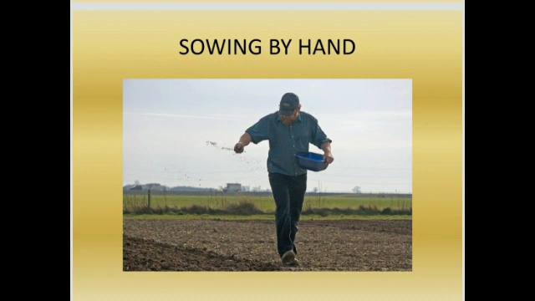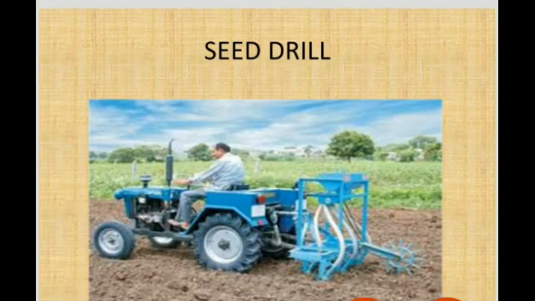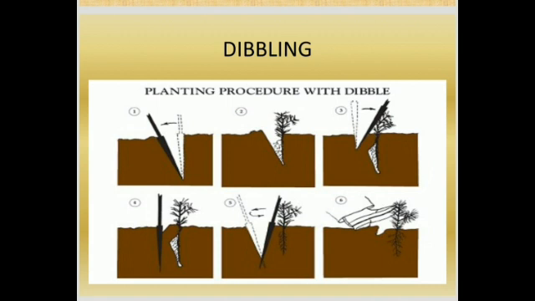This picture shows how we can sow the seeds manually by hand. This is the sowing by hand method. Seed drill is a modern method of sowing seeds. In this method, seeds are planted at equal intervals and at correct depth in the soil. Next one is the dibbling method. It is the placement of seed material in a furrow, pit or hole at predetermined spacing with a dibble, more commonly by hand. Soil around the hole is pressed with the leg to retain moisture.